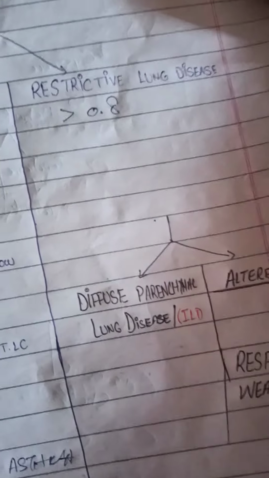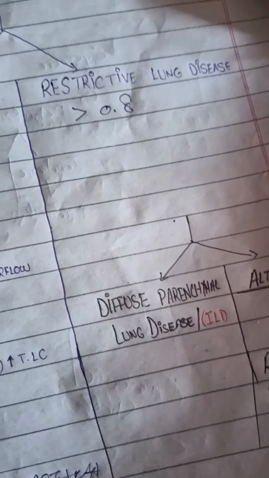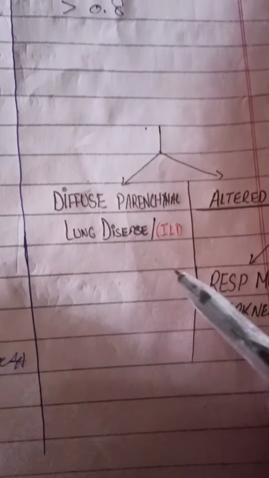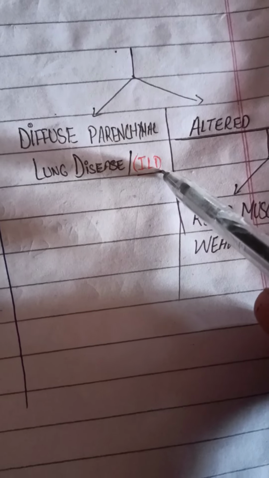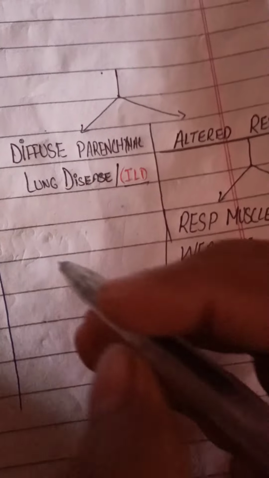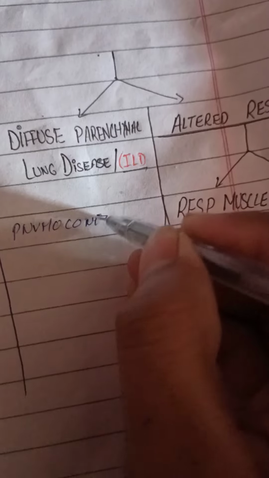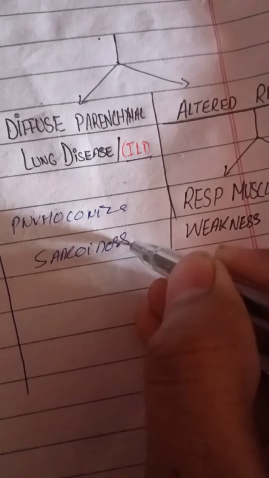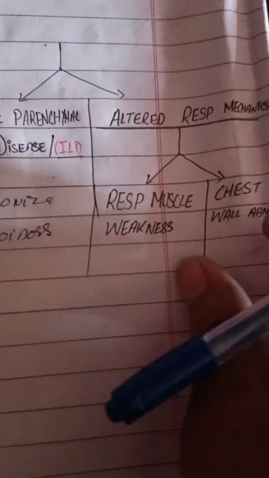Now we will discuss restrictive lung disease. Restrictive lung disease is broadly classified into two classes. First, diffuse parenchymal lung disease, also known as interstitial lung disease, which has a variety of causes like pneumoconiosis, sarcoidosis, and radiation induced injury.